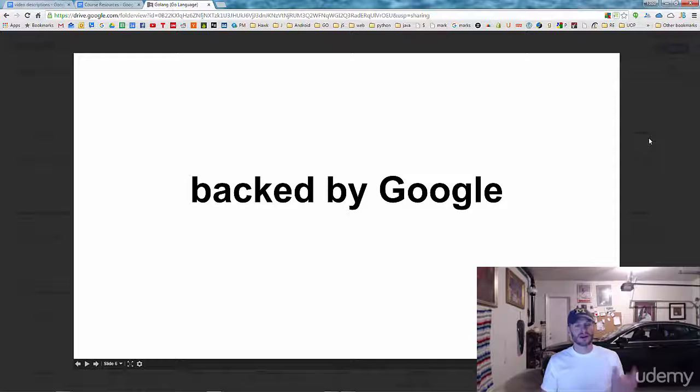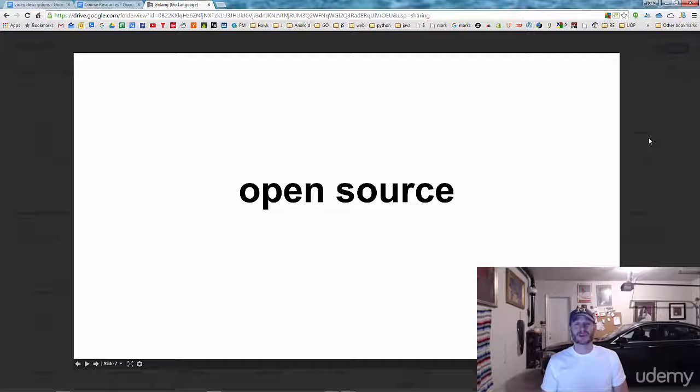So it's backed by Google, another one of the really strong reasons for me to go with Go. And it's also open source. They made it open source. So if you really get into it and you want to contribute to the project, you can absolutely do that.